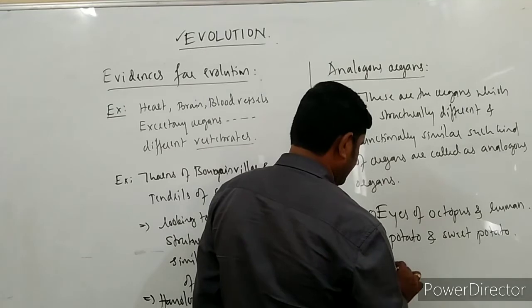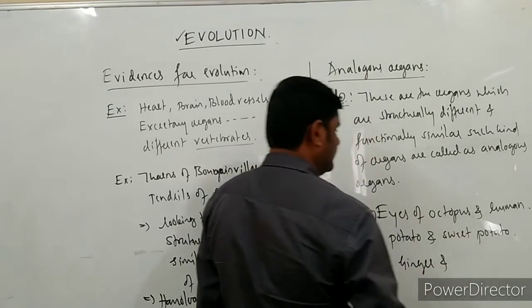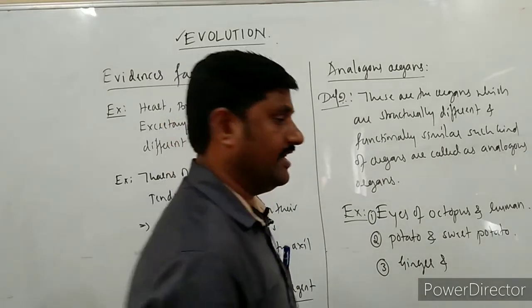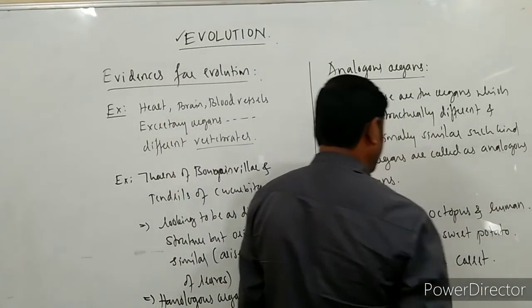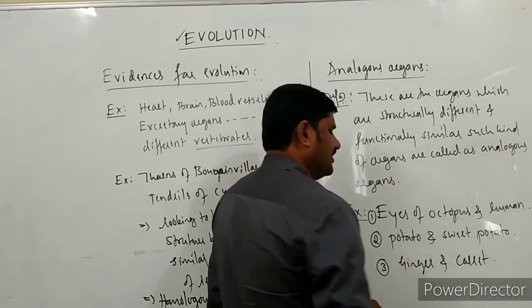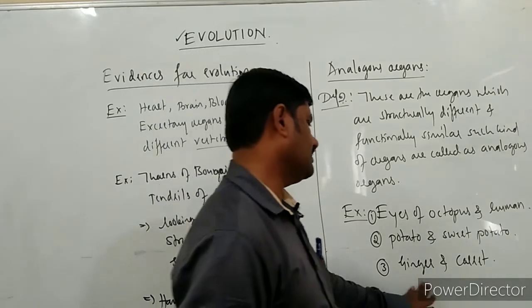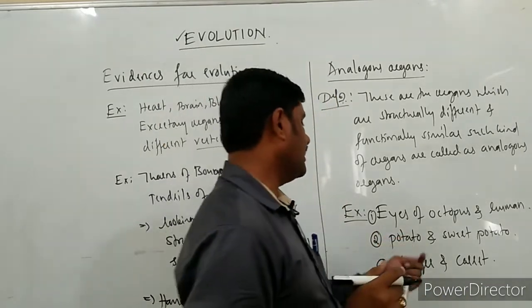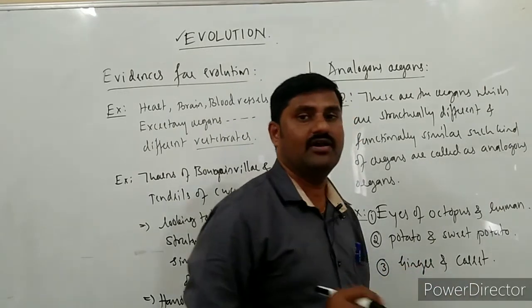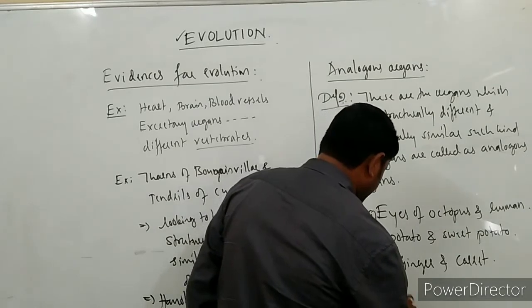And third one is ginger. Ginger is there and carrot is there. Ginger is nothing but the stem, but carrot is root. But both are meant especially for storage of food. So these are also said to be as what? Analogous organs.